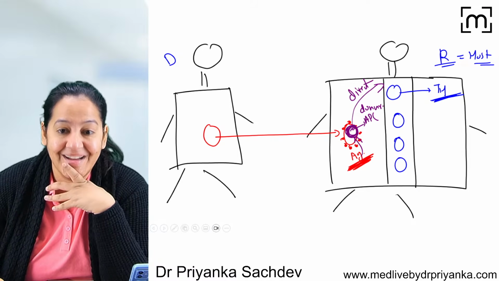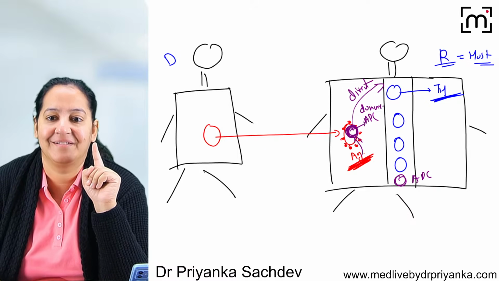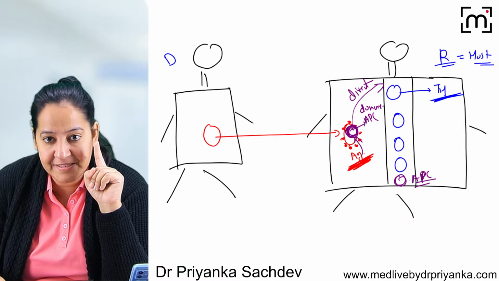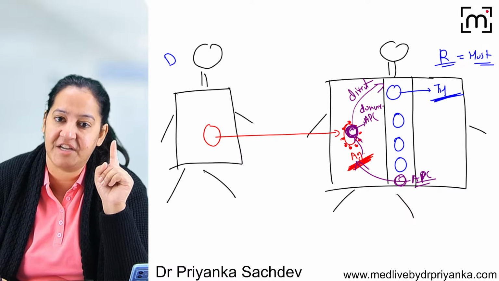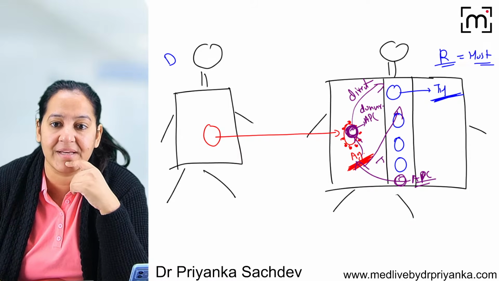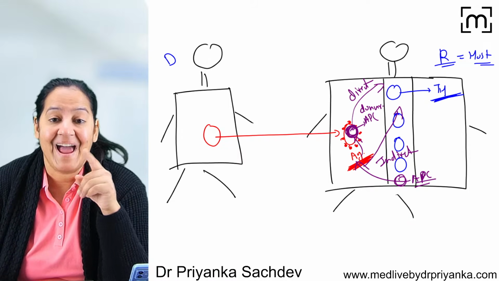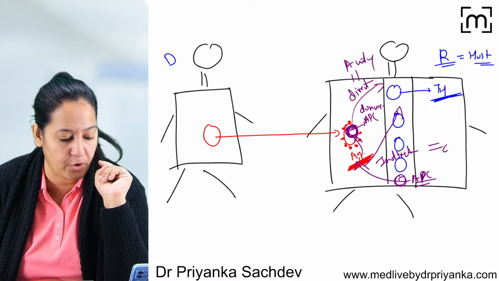This is the direct pathway. The second possibility is that the recipient's APC are there. The recipient APC will come here, take the antigen, degrade and process it, and present it to the recipient's helper TH cell. This one is known as the indirect pathway. The direct pathway leads to acute rejection and the indirect pathway leads to chronic rejection.